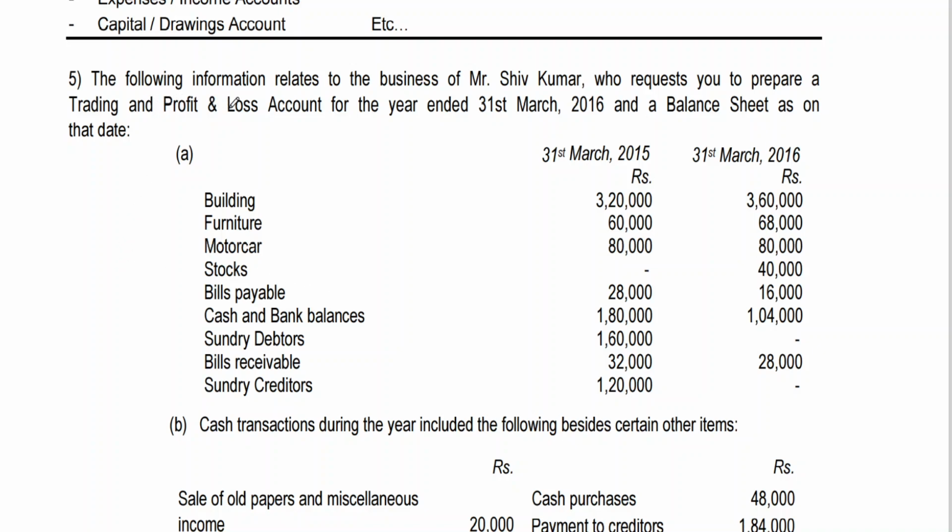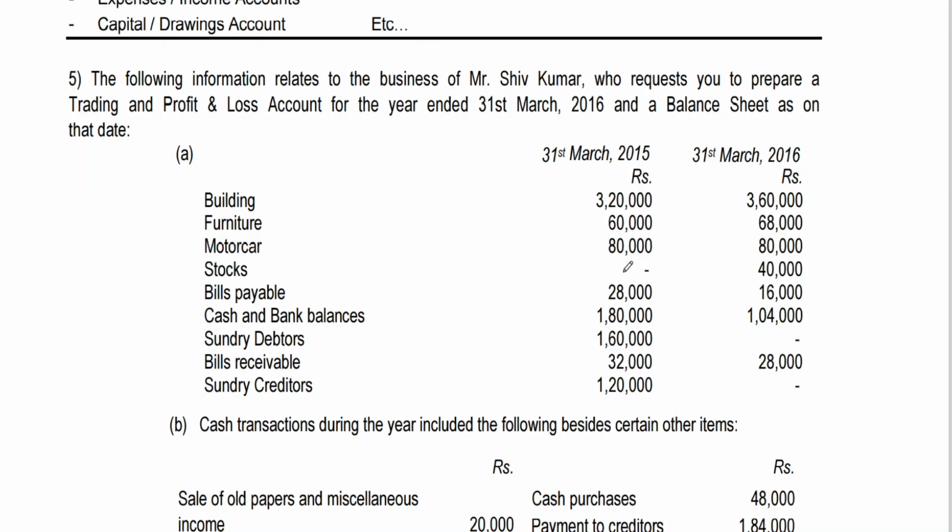The following information relates to the business of Mr. Shiv Kumar, who requests you to prepare a trading and P&L account for the year ended 31st March 16, and a balance sheet as on that date. We got the opening and closing balance of building, furniture, and motor car, and closing stock. You can see the notable absence: opening stock is missing. Bills payable, cash and bank balance have been given. Debtors opening is given, closing is missing. Bills receivable opening and closing are given. Creditors opening is given, closing is missing.